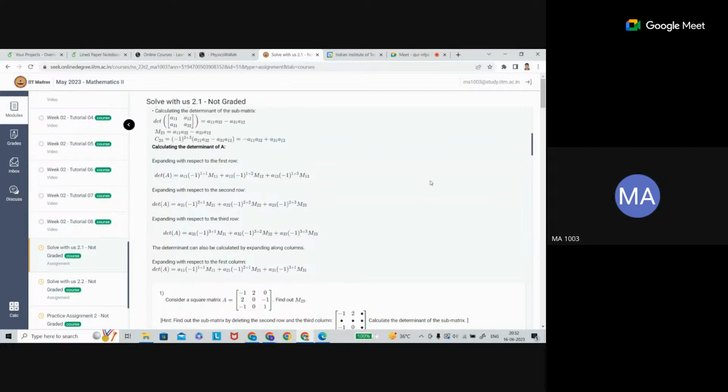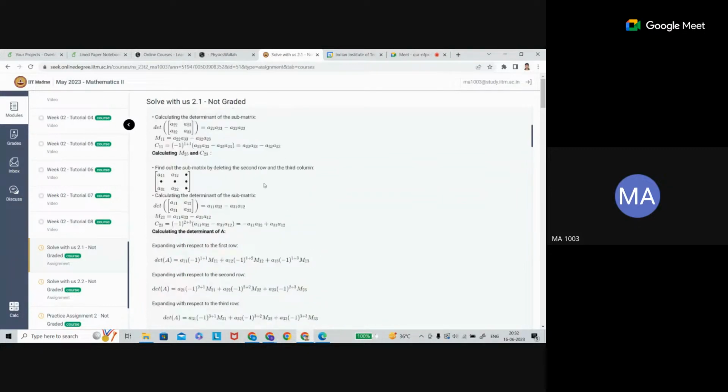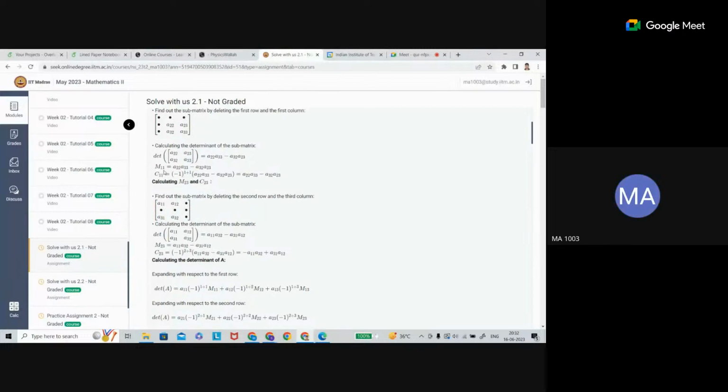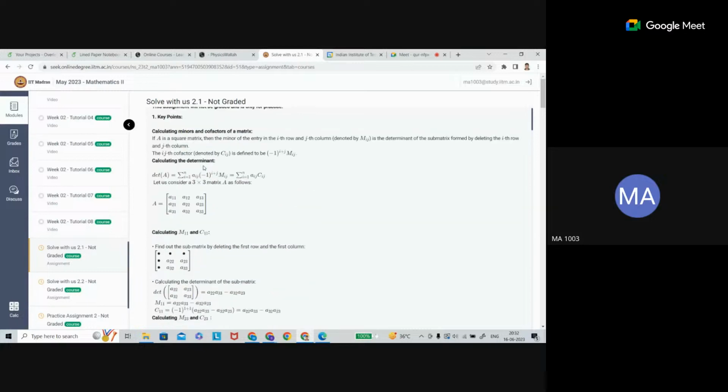The determinant of a matrix is called a minor. Or if it is not clear, see the key point. What is the key point written here? What do you mean by M23? See, after finding the determinant, what is M11? So according to the key point, you can go, if the definition is not clear.